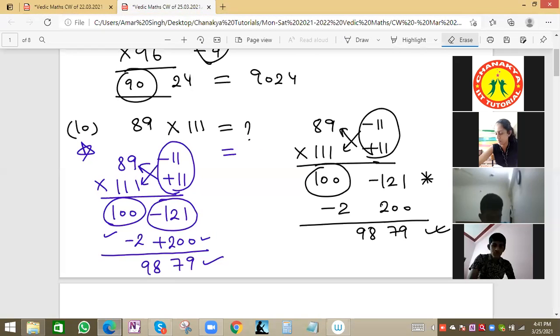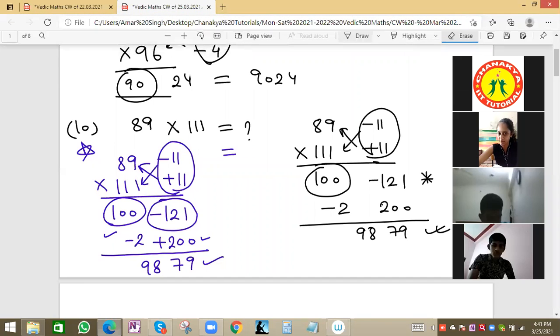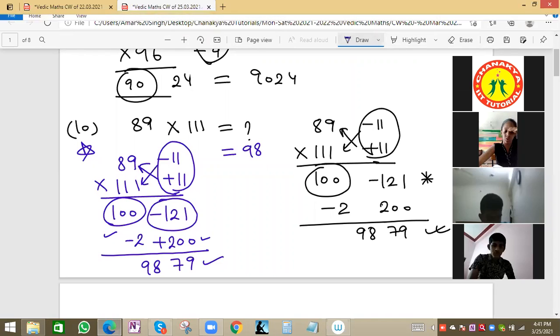98, 79 will be the product value. We can write here, no problem. That is product value. Got it?